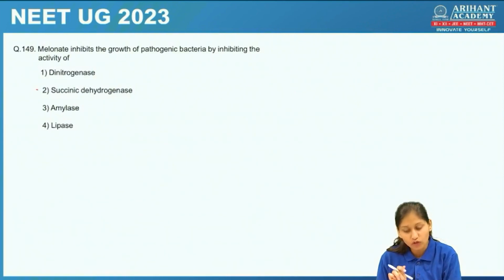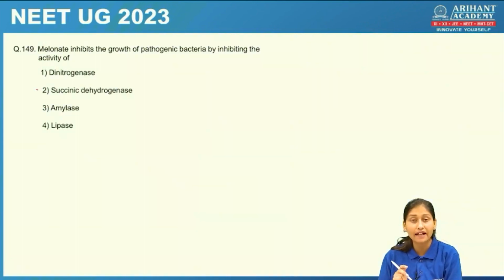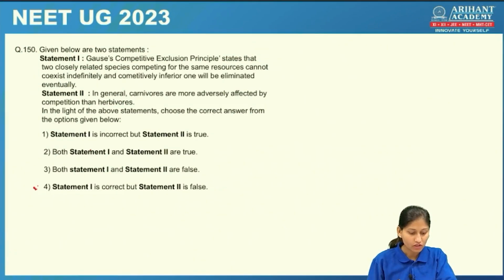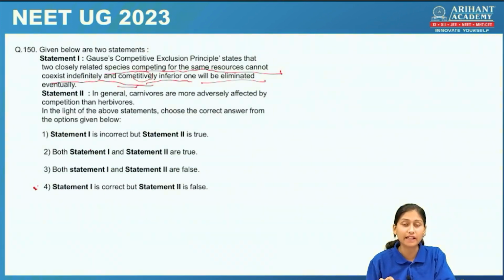Malonate inhibits the growth of pathogenic bacteria by inhibiting the activity of succinic dehydrogenase. So the last question is, given below two statements. Two statements are given. We are supposed to check whether both the statements are correct or incorrect. Statement 1 states that Gause's competitive exclusion principle states that two closely related species competing for the same resources cannot coexist indefinitely and comparatively inferior one will be eliminated eventually. So this statement is correct.